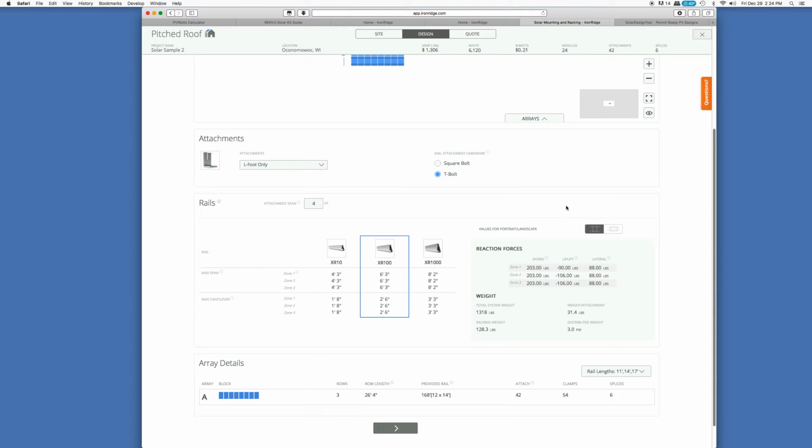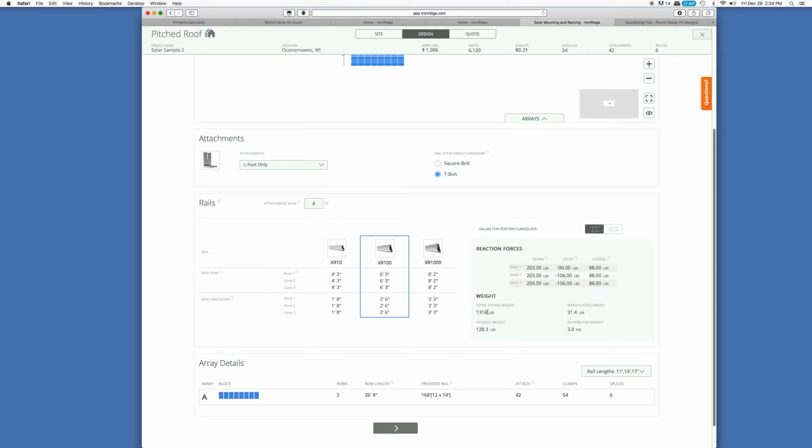Now over here, this information is what you want to know engineering wise, and it may be information that a building inspector, for example, would like to know. Maybe he says, okay, what's going to keep this from blowing off your house and damaging the neighbors, or does this weigh so much that it's going to make your roof collapse? Well, here's all the numbers, and these numbers are automatically calculated based on the information we've already put in the system. One of the main ones here, weight, your total system weight.